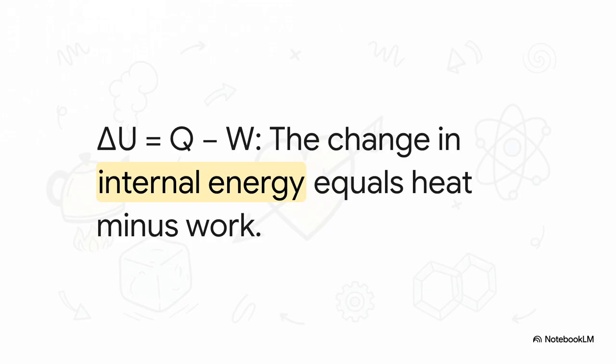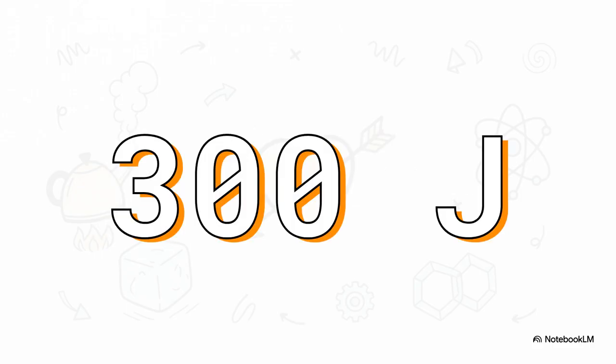Delta U equals Q minus W. The increase in a system's internal energy, that's our delta U, is equal to the heat added to the system, which is Q, minus the work done by the system, which is W. It perfectly, exactly mirrors that bank account analogy we used earlier. Let's just prove how ridiculously easy this math actually is. Suppose we add 500 joules of heat into our system. Boom, that's a 500 deposit. But then the system expands and does 200 joules of work pushing on its surroundings. That's a 200 expense. 500 minus 200 leaves us with exactly 300 joules of increased internal energy. It's just simple, straightforward conservation of energy in action.